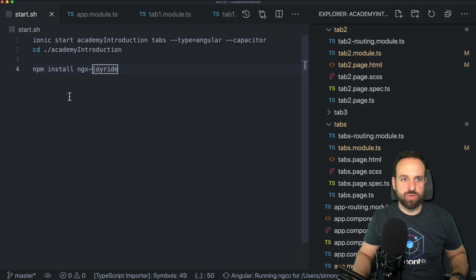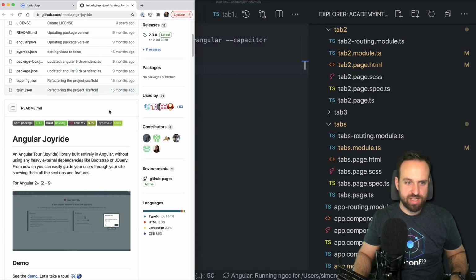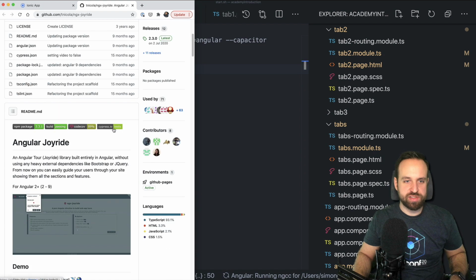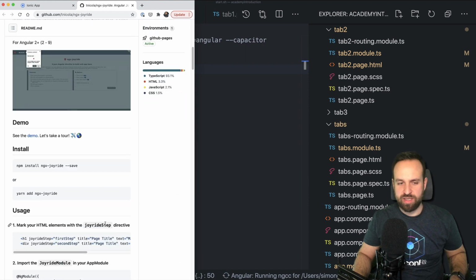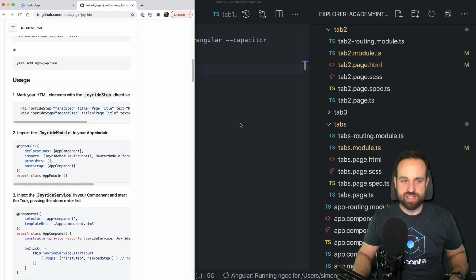Alright, so let's kick off our application by starting a blank new Ionic application, and the only thing we need for this quick win is the ngx-joyride package. Maybe we want to take a quick look at the package. It looks like this: Angular Joyride, a library built entirely in Angular. They all got basically the same amount of stars, and it's quite easy to get started.